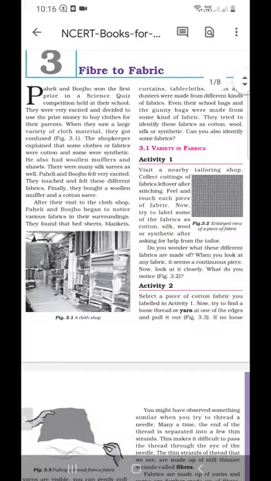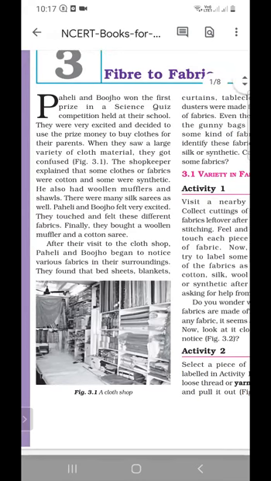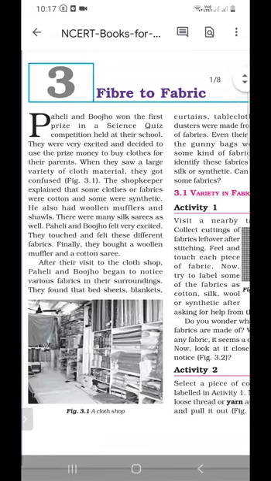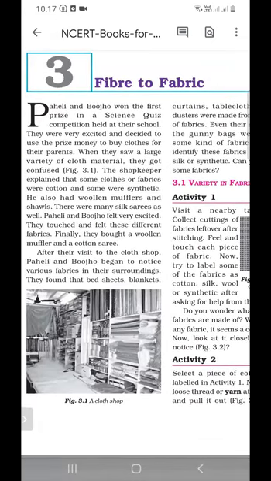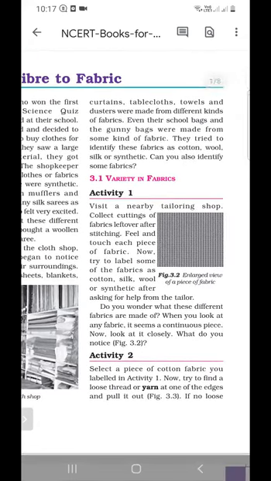Fabric. In the last lecture we studied how fabric is obtained from fiber, and that there is a variety of fabric found in a cloth shop. Paheli and Boojho won some money from the science quiz competition and wanted to buy some clothes, so they go to a clothes shop. There they see that there are so many kinds of fabric.